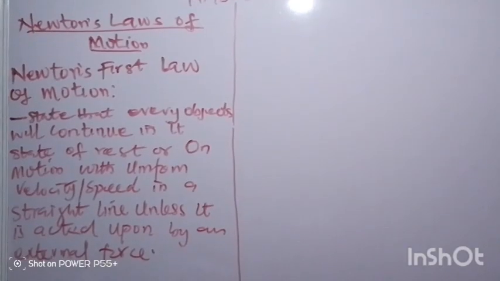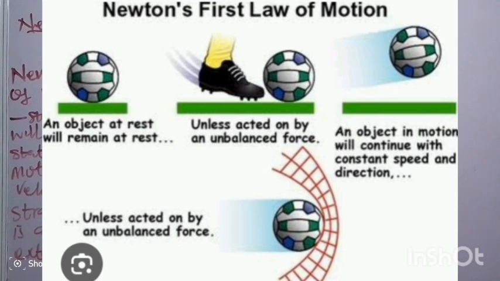Let's use another illustration as shown on the screen. Look at the ball again. The ball is at rest, but this footballer now serves as an unbalanced force or external force. When the ball is kicked, the ball moves through the air in uniform motion.